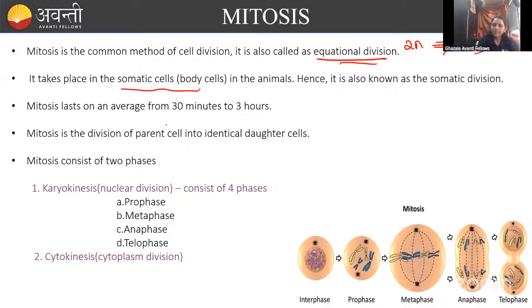Then mitosis takes an average of 30 minutes to 3 hours. And you know that the daughter cells are identical to the parental cell. In the mitosis, there are two phases, karyokinesis and cytokinesis. In the karyokinesis, prophase, metaphase, anaphase, and telophase are there.